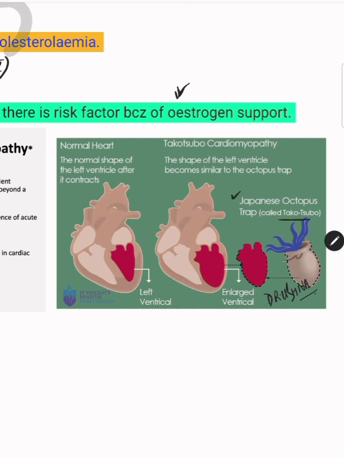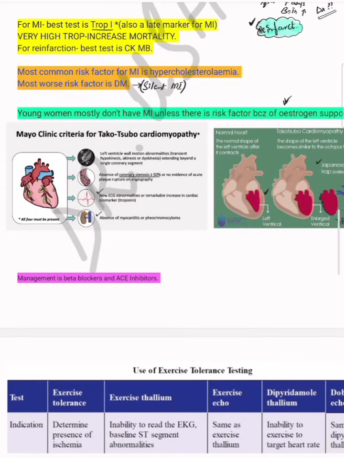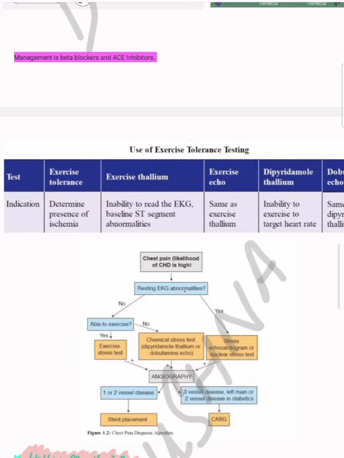So the heart is normally, the left ventricle is like this, the cavity is like this, but in Takotsubo cardiomyopathy, the heart is like this trap of the octopus. So that's why this is called Takotsubo cardiomyopathy. And the management for this is beta blockers and ACE inhibitors. So this was another very important concept.